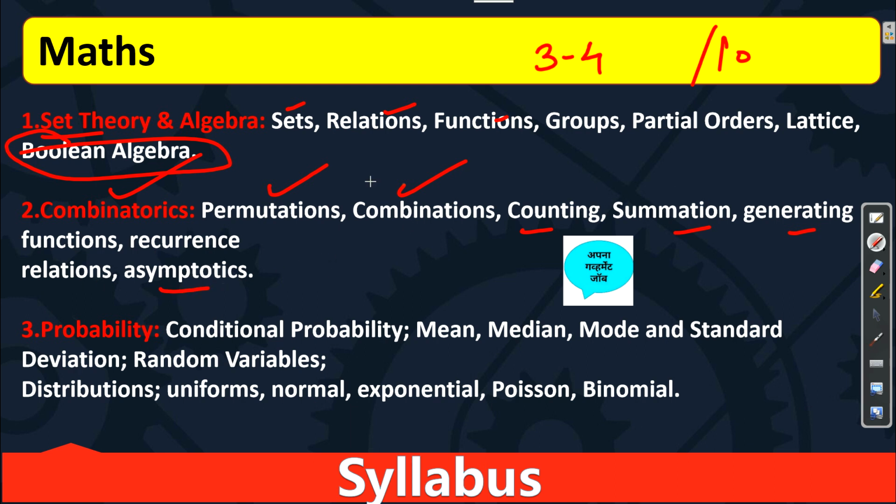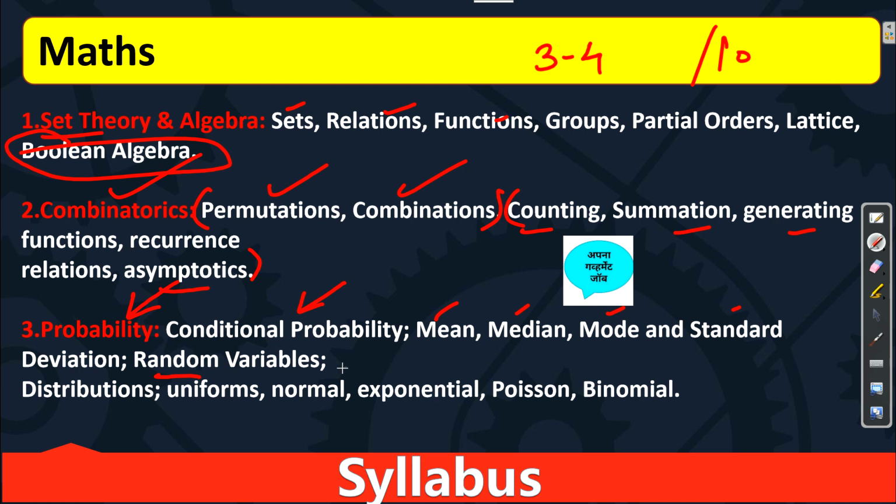Not very important, because from here permutation and combination is very important, but still we need to do this thing also. Okay, we can't skip this. Then the next, which is very important, is probability. In probability, the most important topic is conditional probability problems. Then mean, median, mode, standard deviation, easy and important.